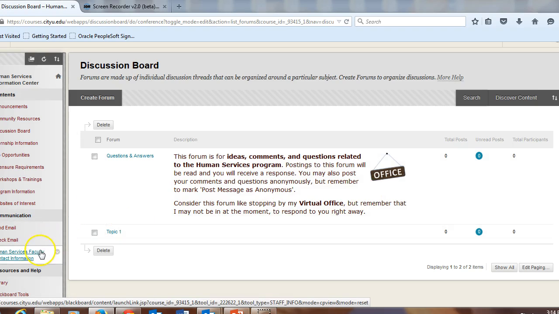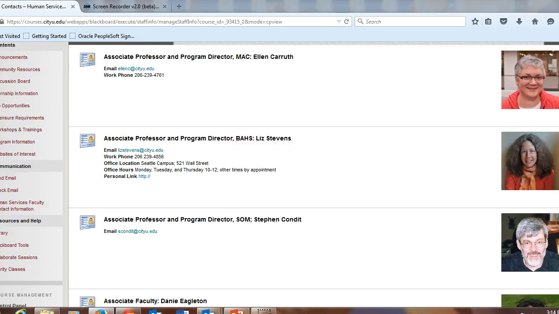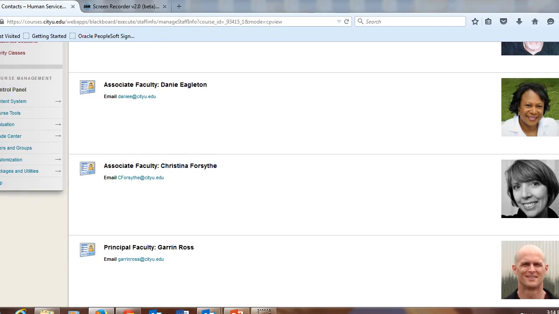And the very last thing in this shell is contact information about the faculty in our program. Now you can find the contact information of your individual faculty members in the course shells, but this is a comprehensive list, so you can see how to get in touch with different faculty in the program.